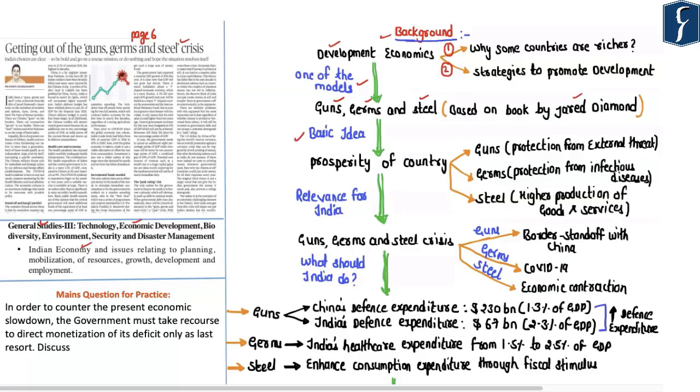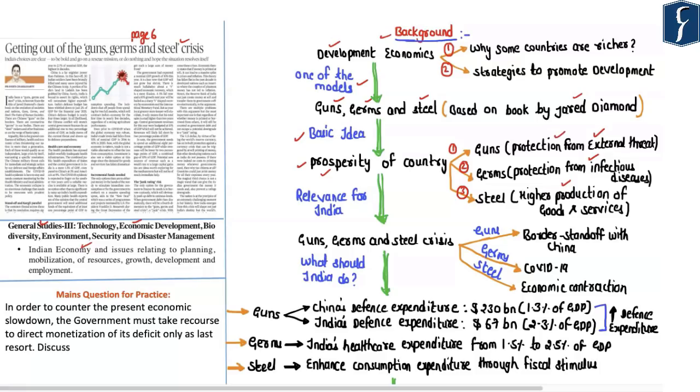According to this particular model, the prosperity or the wealth of a country depends upon three important aspects. These three aspects are its ability to protect itself from an external threat, its ability to protect itself from infectious diseases, and its ability to produce more goods and services. So when these three aspects go together, automatically a country would be able to achieve a higher amount of prosperity or wealth.